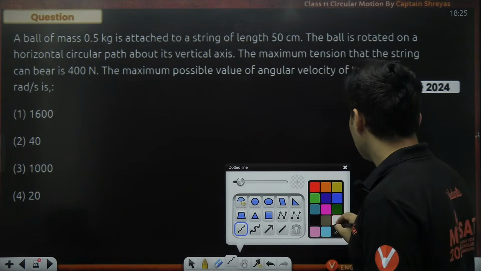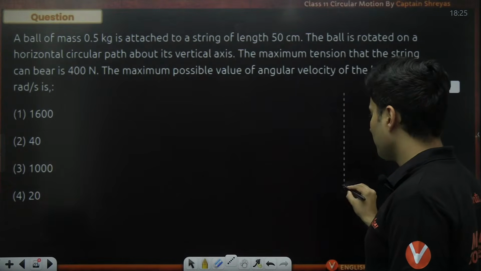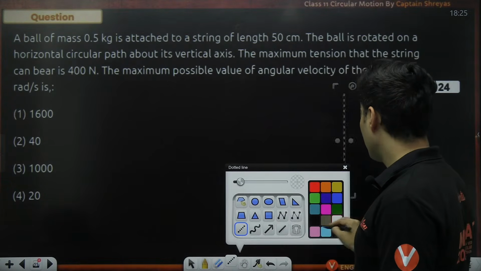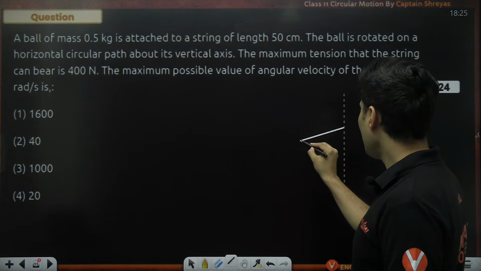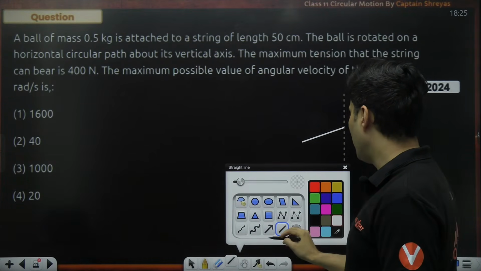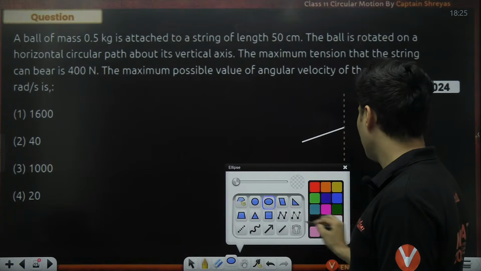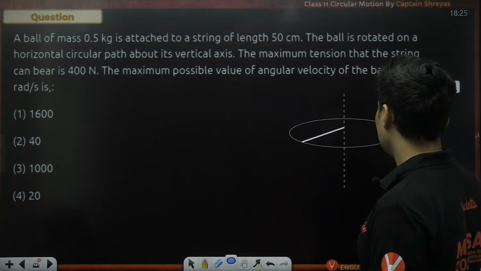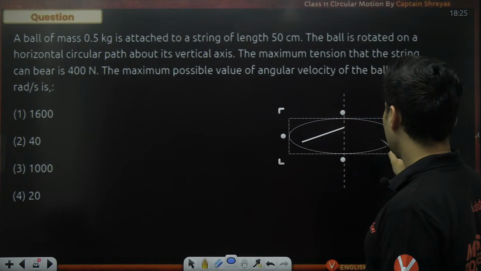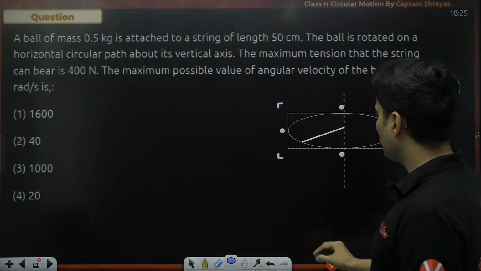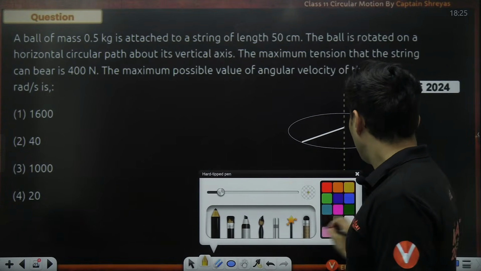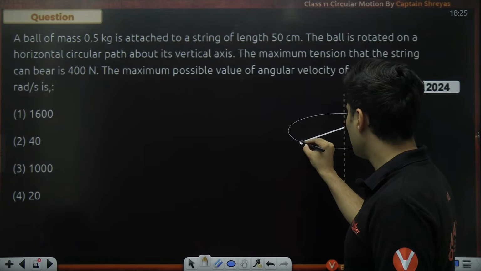Let's visualize this. This is the axis. This is our string, and the path is something like this. Maybe this is that horizontal path, and our mass is over here.